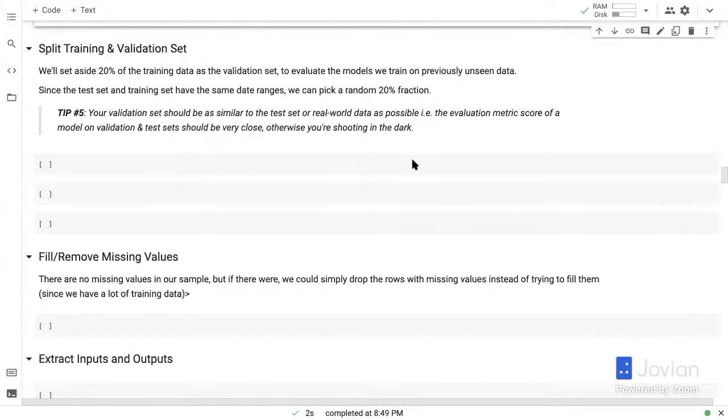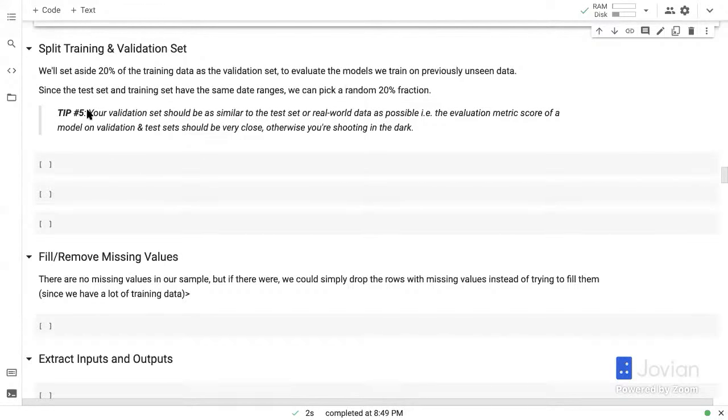And what that will do is the validation set will allow us to estimate how the model is going to perform on the test set and consequently in the real world. Okay. So here's the next tip. Your validation set should be as similar to the test set or real world data as possible.